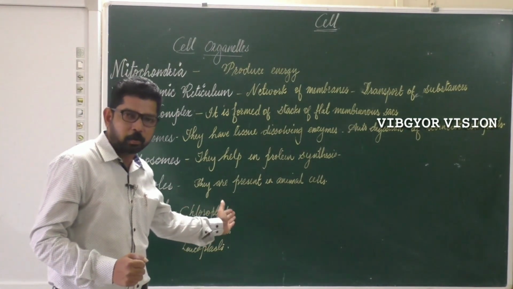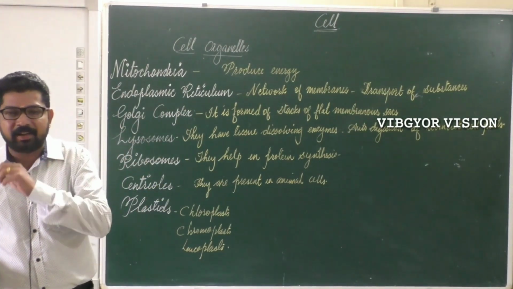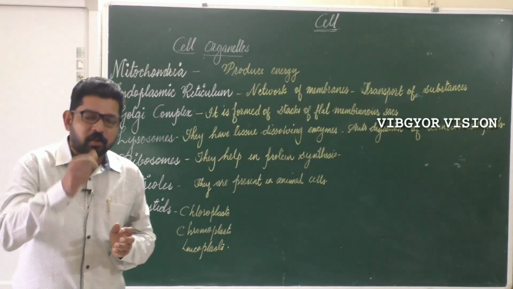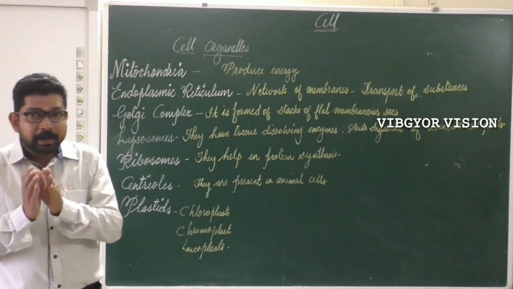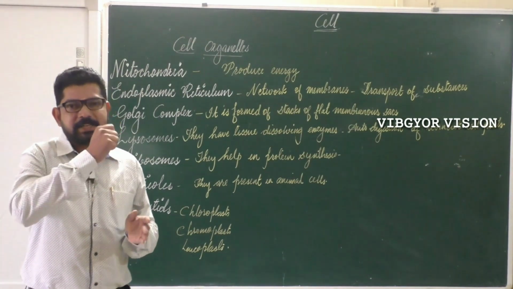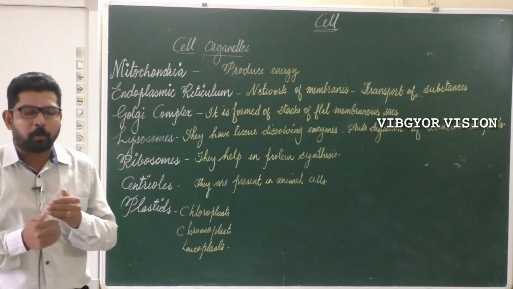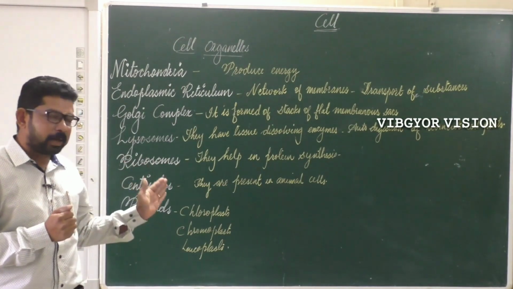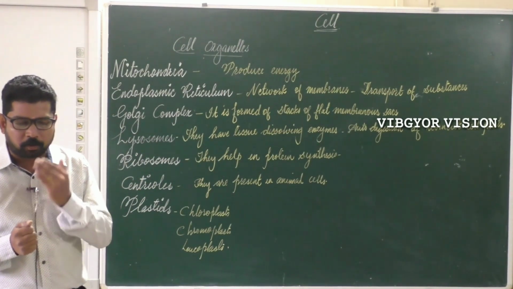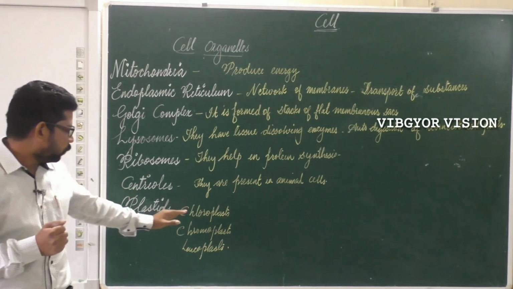Chloroplast, I think you can guess what it is. Chloroplast is the plastid which is green in color. Why are they green in color? Due to the presence of chlorophyll. As chlorophyll is present in them, you can guess their function. It helps in photosynthesis. What is the function of chloroplast? Chloroplast helps in photosynthesis because it contains chlorophyll. Hope you have understood about chloroplast.